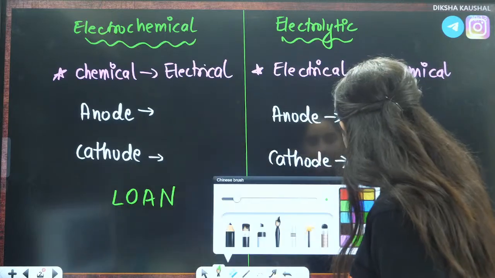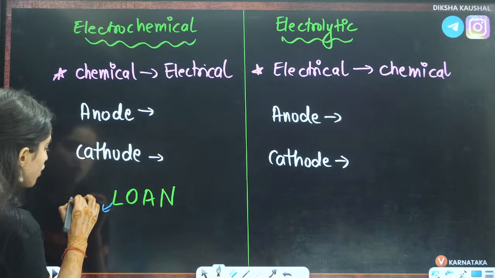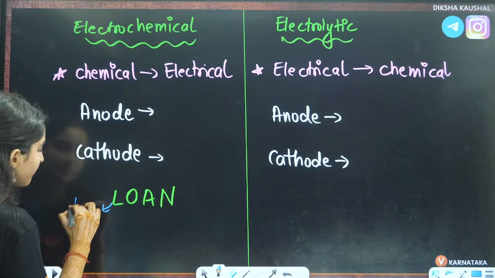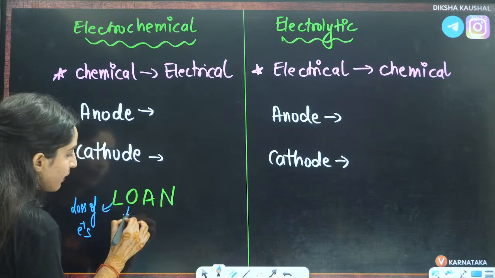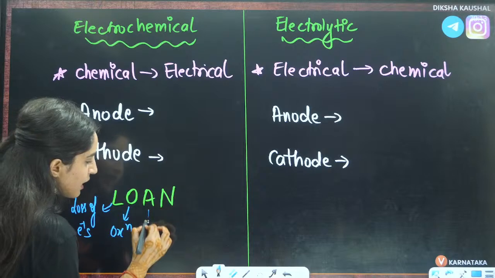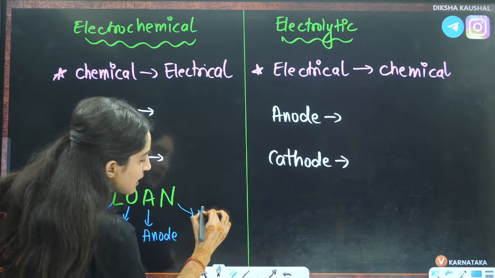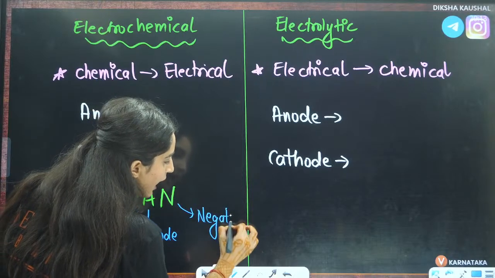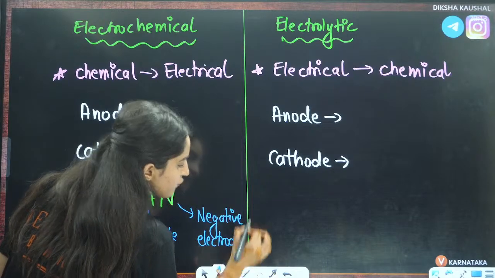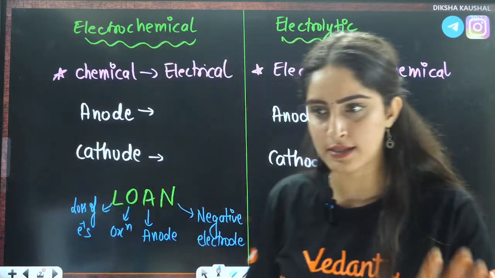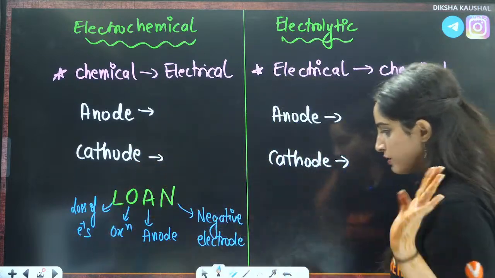So there are four things we need to see here: loss of electrons, oxidation, anode, a negative electrode.